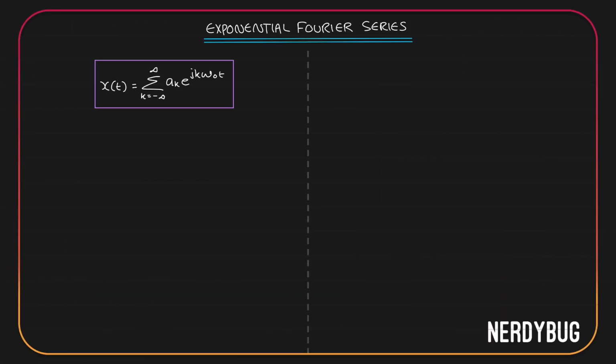Let us now make some observations from this equation. First of all, when k equals 0, the term you get will be a0 multiplied by e raised to j 0 omega naught t, that is a0 e raised to 0. E raised to 0 is 1, so this is just a0. The component for k equal to 0 is a constant, and that constant is equal to a0.